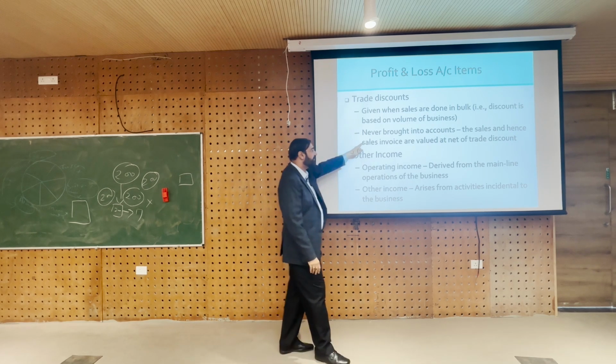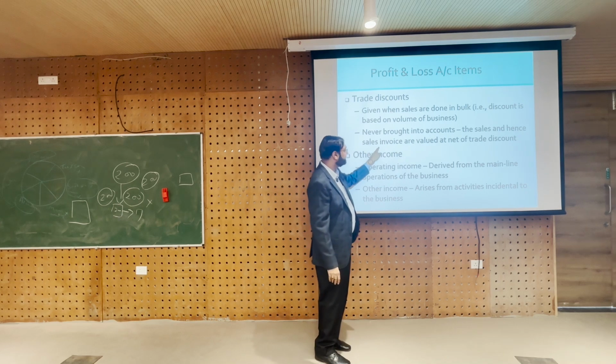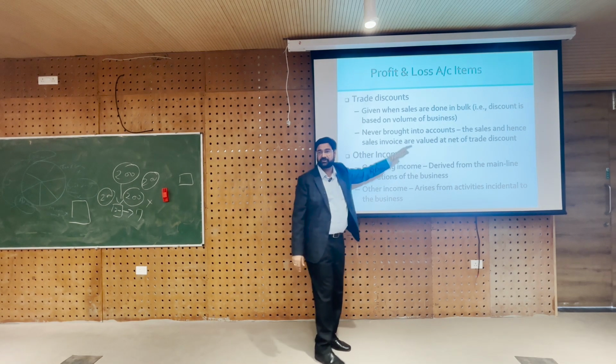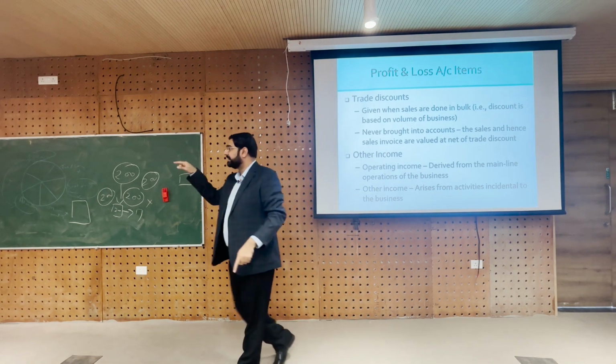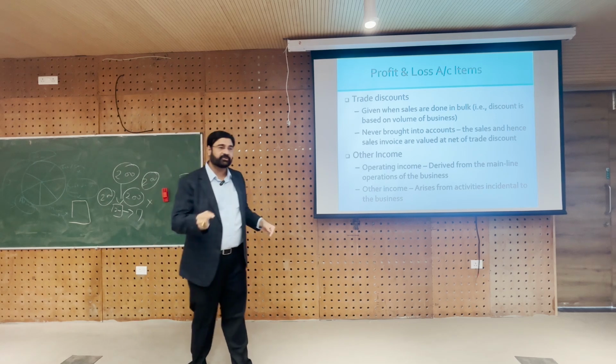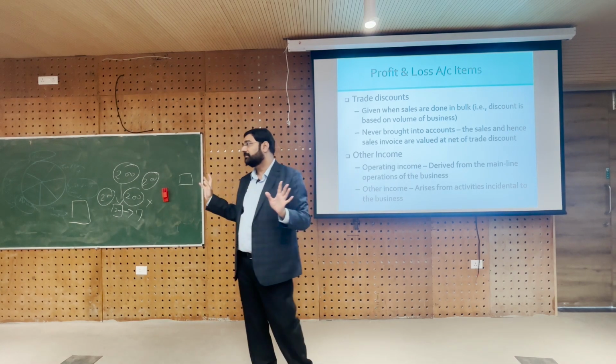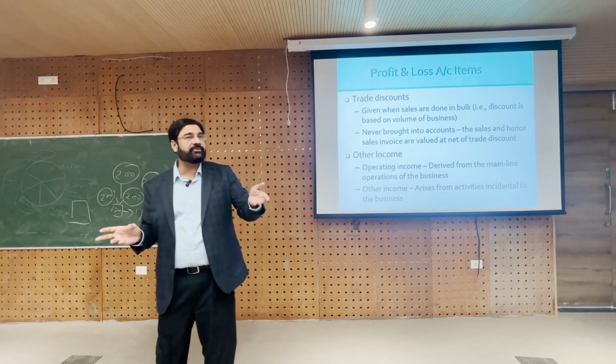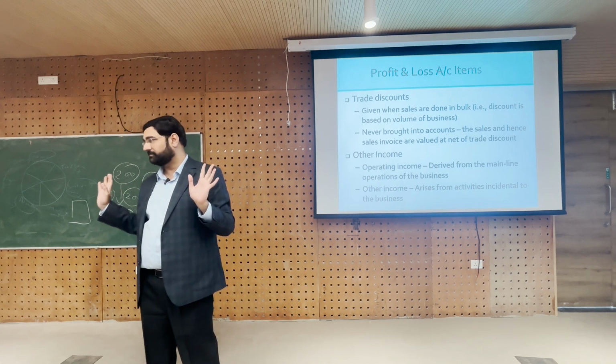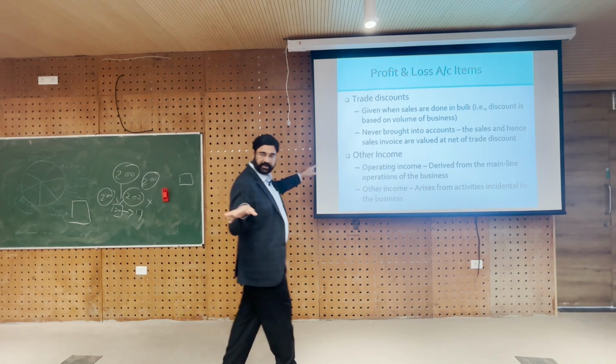That is the reason it is saying never brought into accounts: the sales and the sales invoice are valued at net of trade discount. So, 50,000 minus this 10,000 trade discount, 40,000 into 600 laptops. He still earned a lot of money, because on 600 laptops he has still earned 5,000 per laptop. हो गया उसका तो काम. You got what I am saying?